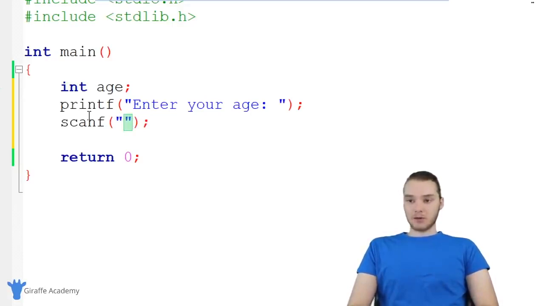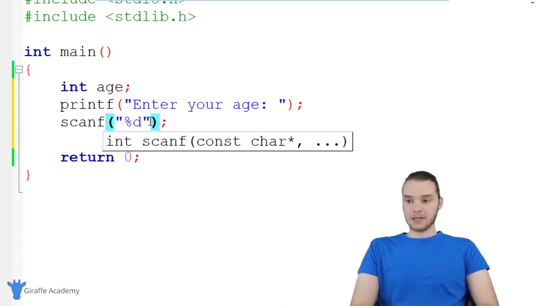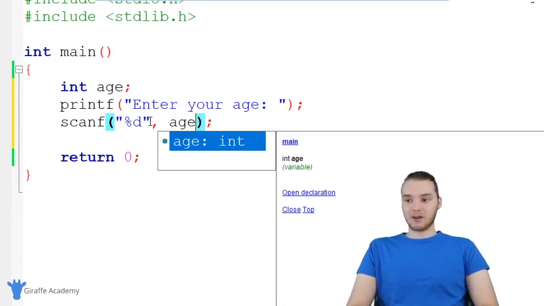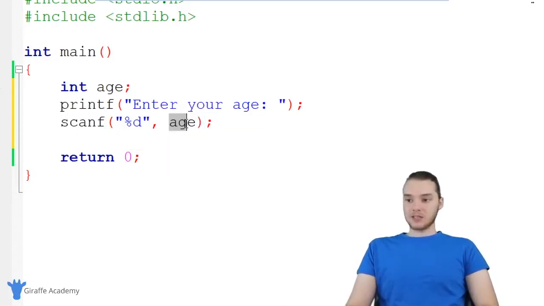And I'm gonna make an open and close quotation marks. And in here, I basically wanna tell C what type of information I'm asking the user to enter in. So in our case, we're asking for an integer, right? Age is gonna be an integer, it's a whole number. So I'm gonna accept as an input an integer. And over here, we want to tell C where we want to put that integer. So I'm basically going to tell C what variable I want to store this in. So I'm going to store this inside of my age variable. And I can essentially just type out the name of the variable here. But in order to get input from the user, I'm actually going to have to type an ampersand in front of this.